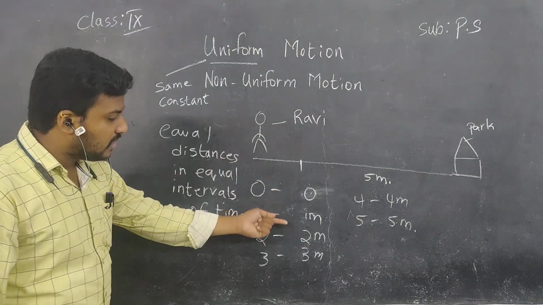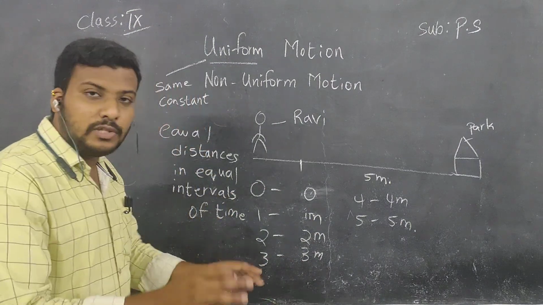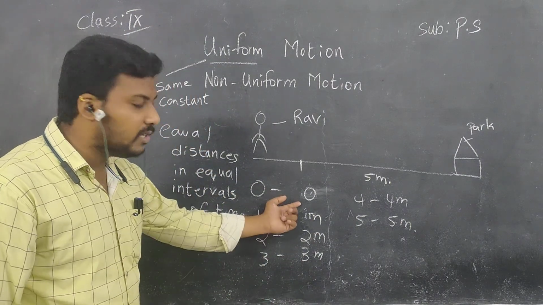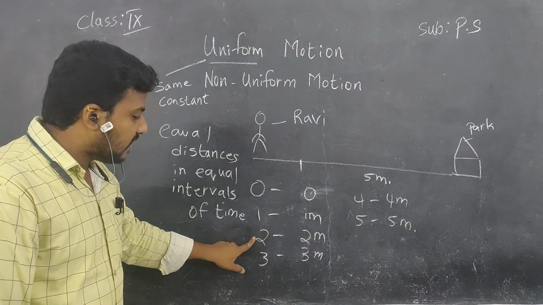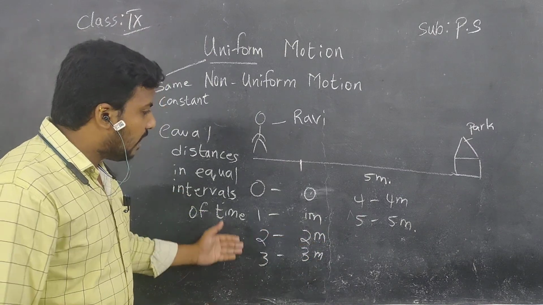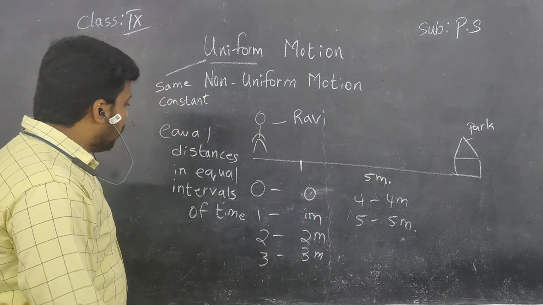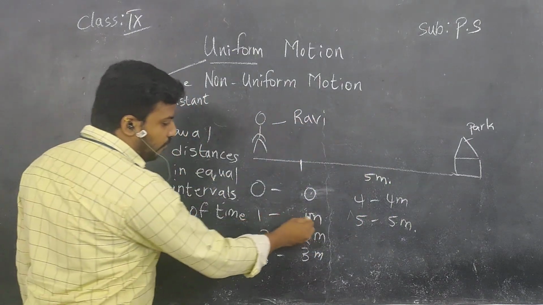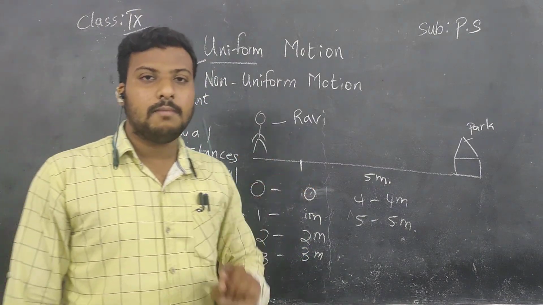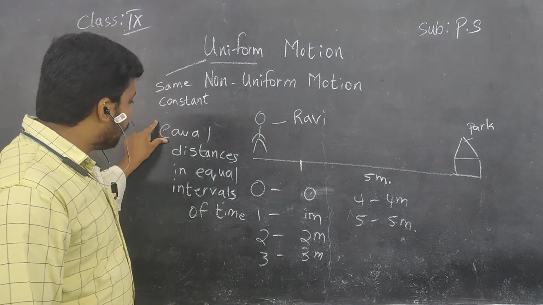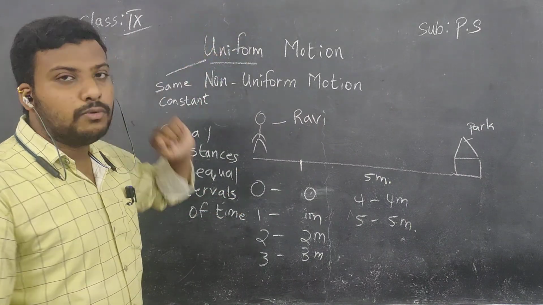So children, look at this table again. In the 0th second, he started his movement. So there is nothing, children; we have not covered any distance in the 0th second. But coming to the first second, he covered 1 meter distance. In the second second, 2 meters distance he covered. Like that, up to the fifth second, he covered the entire 5 meters distance. So equal distances. Yes, he is covering equal distances. For every second, he is covering 1 meter per 1 second, children. So covering equal distances in equal intervals of time is said to be uniform motion.